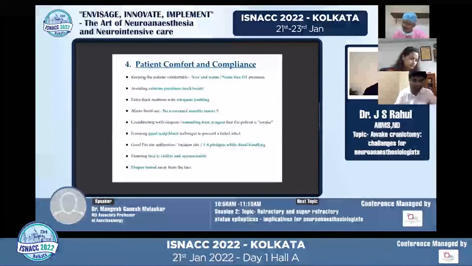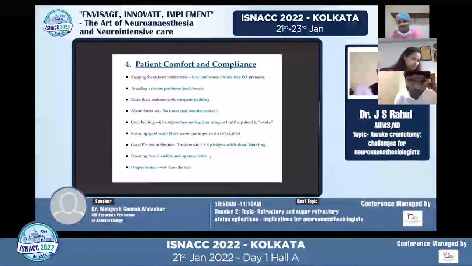And coordinating with the surgeon on the various painful procedures, to ensure that the anesthetist is told and the technique is given, and sometimes they might even have to be told the patient is awake. And ensuring that the face is visible and approachable all the time is very, very important. The drapes have to be tilted away from the face as well. But this is the most paramount.